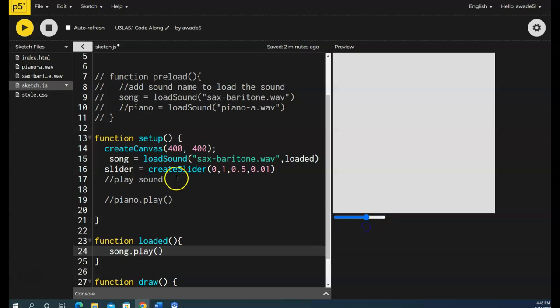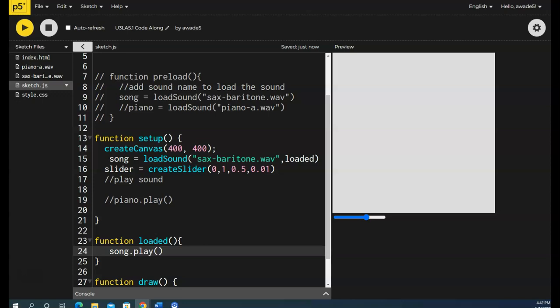So again, nothing much has changed here. The only difference is that if I have a bunch of songs, like I said, and some take a little bit longer to load than others, this allows you to handle that. And if I do an animation on my screen as well, that also helps, because it will allow the animation to play and not wait for those songs to load beforehand.